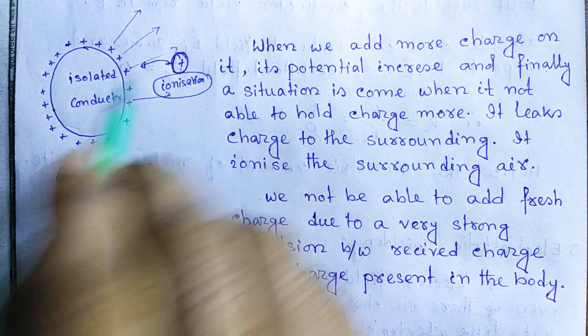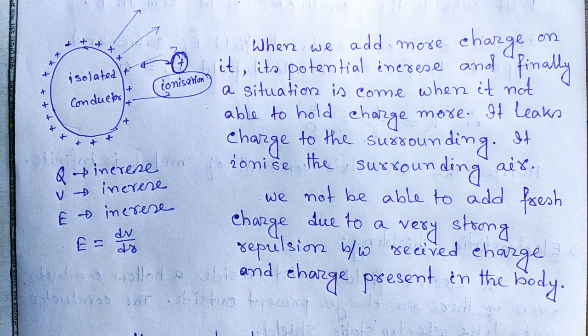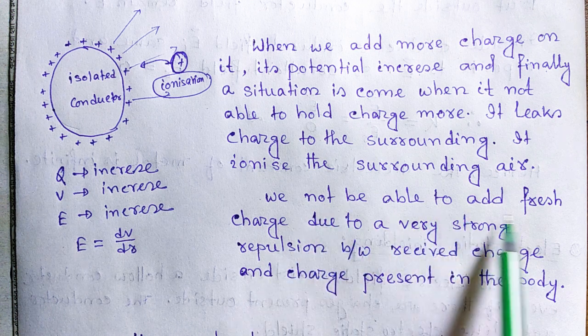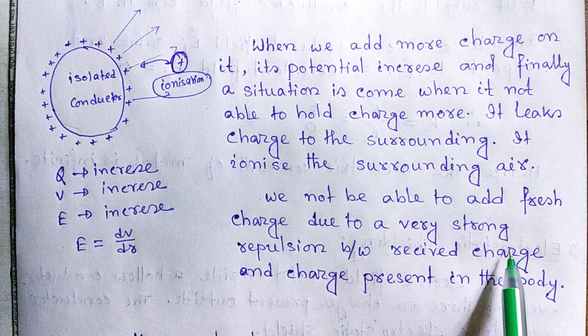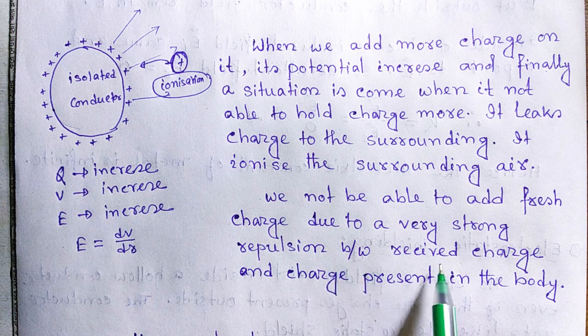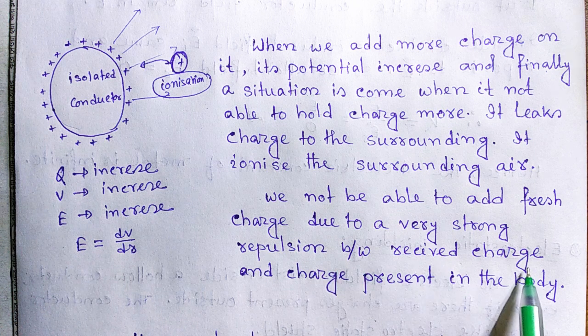So when we give more charge on the conductor, it ionizes the air. We will not be able to add fresh charge due to very strong repulsion between the received charge, which we are giving it, and the charge present in the body.